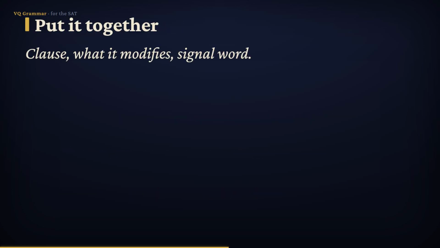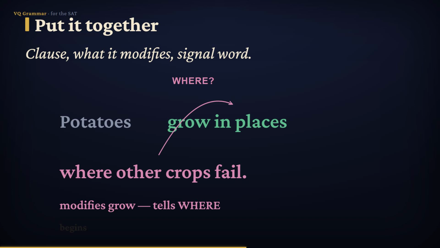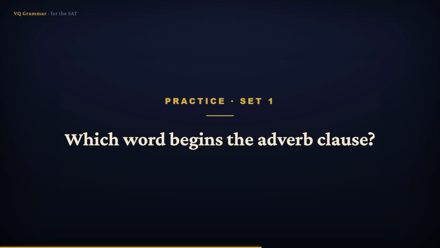Let's put it together. Potatoes grow in places where other crops fail. The clause, where other crops fail, is an adverb clause. It modifies the verb grow, telling us where potatoes grow. And it begins with a subordinating word, where. Adverb clause, modifying a verb, telling where. All identified. Let's practice.